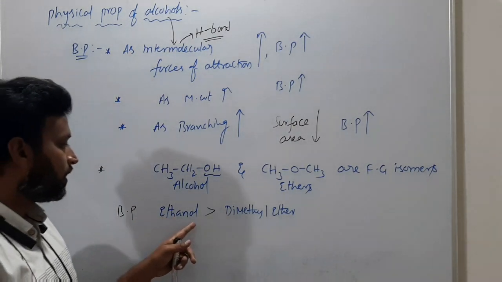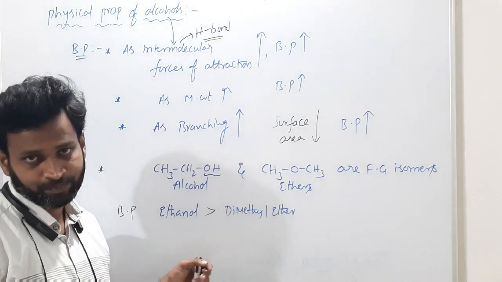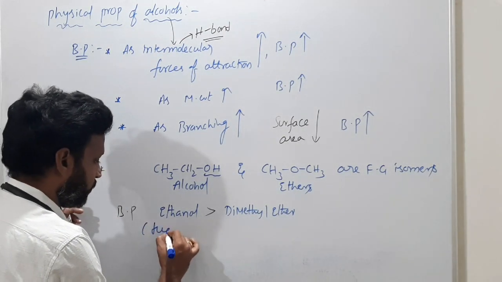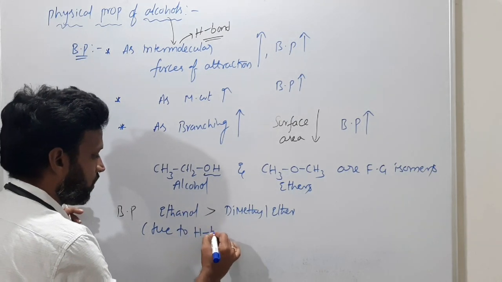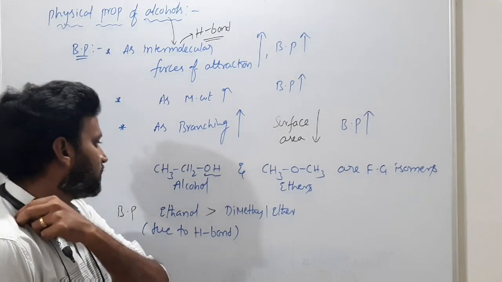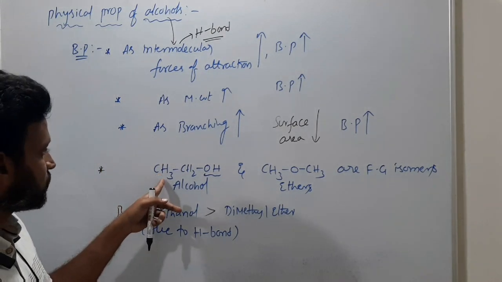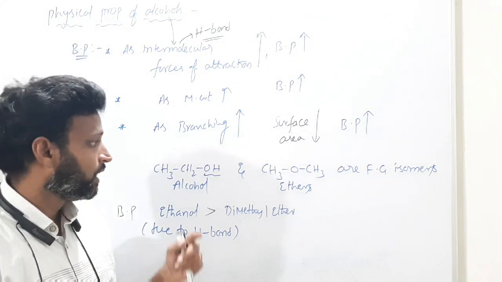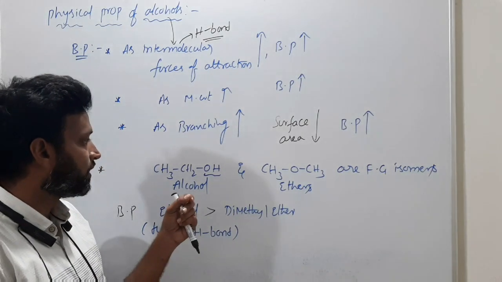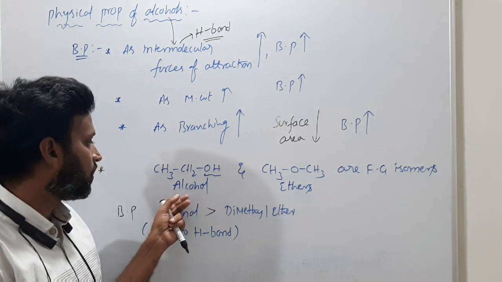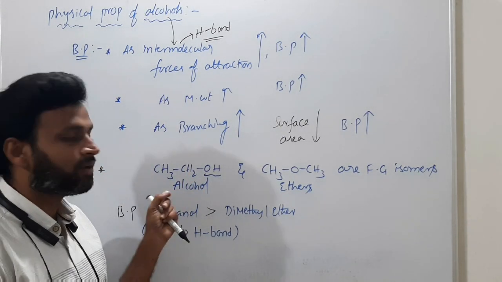Why is the boiling point of ethanol more? What is the reason? Yes, due to H bond, hydrogen bond. This is very important. Not only this, compared with compounds that have similar molecular weight, even then the alcohol has the higher boiling point.